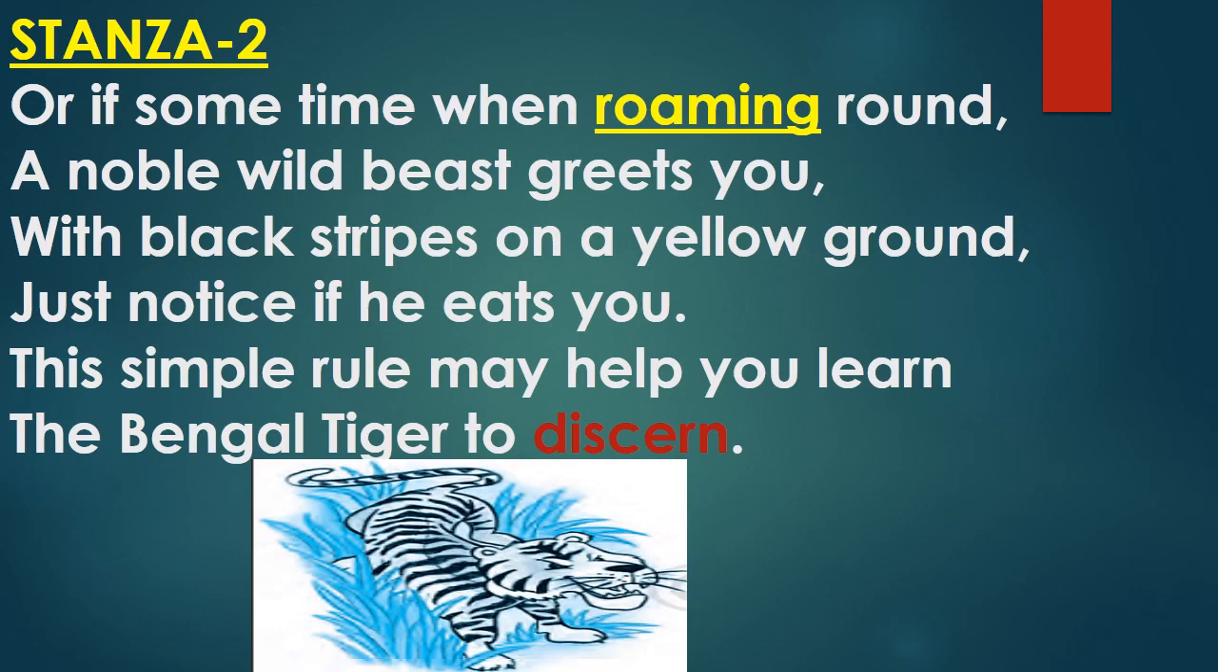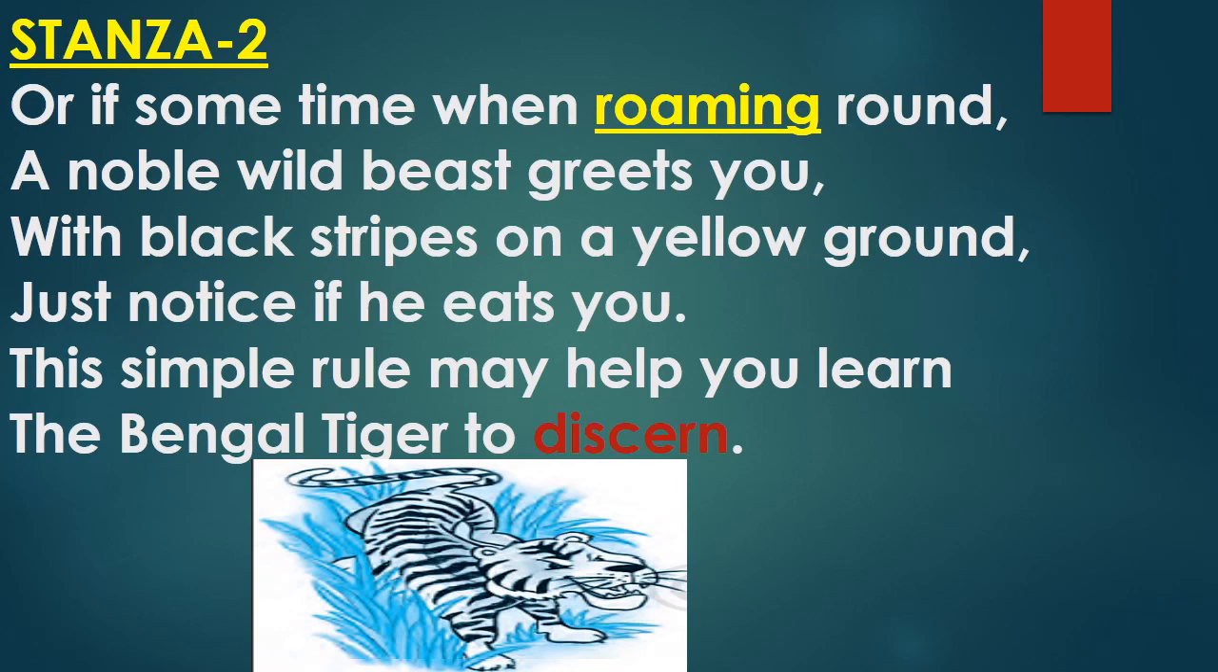Now let us start the second stanza. This is, or if sometime when roaming round a noble wild beast greets you with black stripes on a yellow ground, just notice if he eats you. The simple rule may help you learn the Bengal tiger to discern.